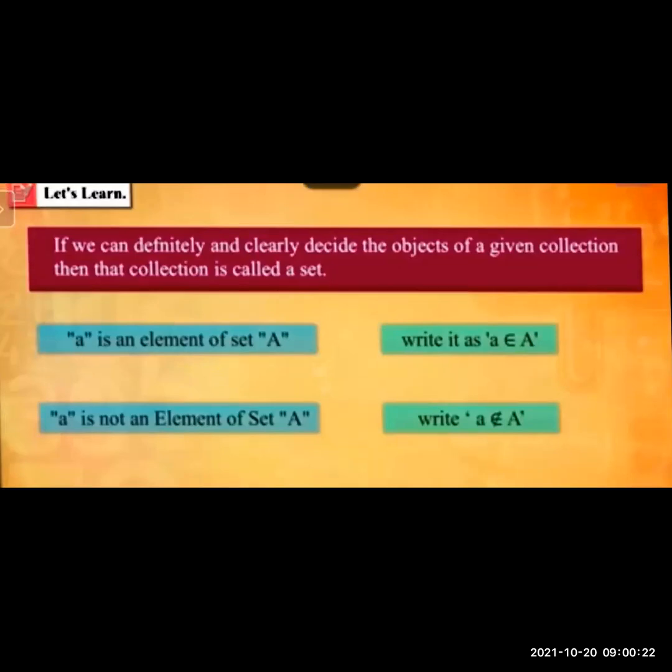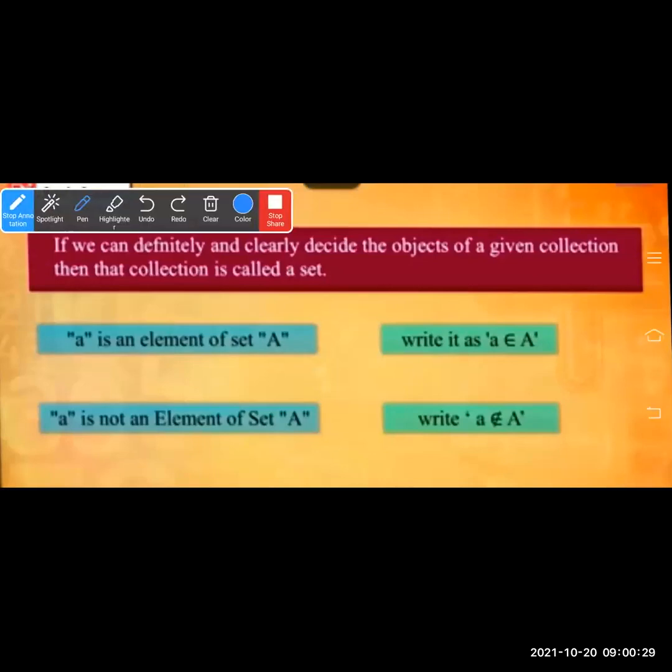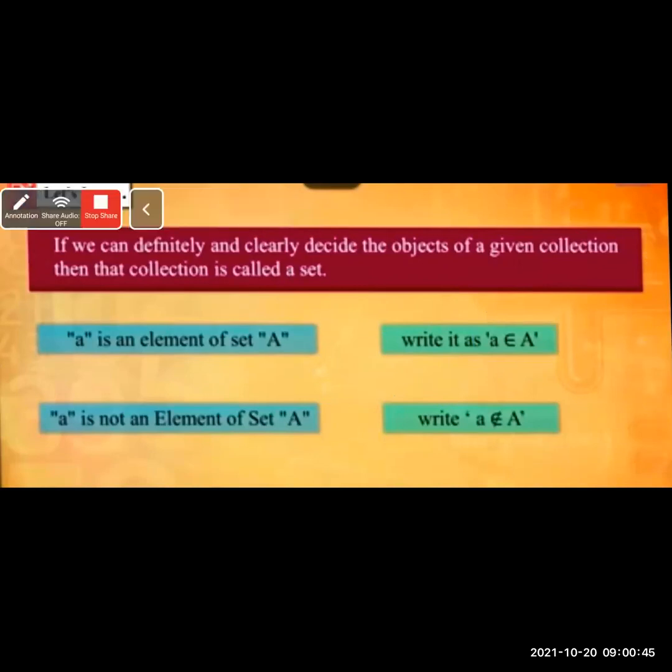Now here you can see that if a is an element of set A, then we write it as a belongs to A. This way you write a belongs to A. If a is not an element of set A, then we write a does not belong to A. That means a is not an element of A. This way we write.